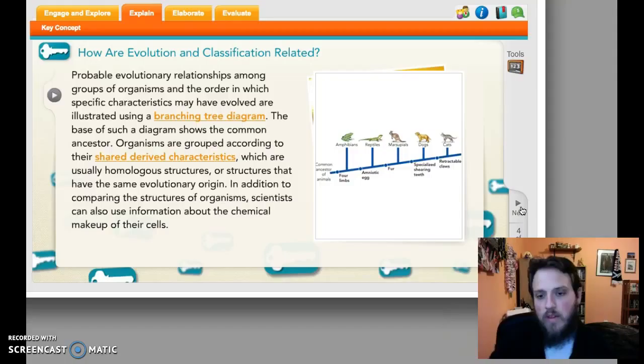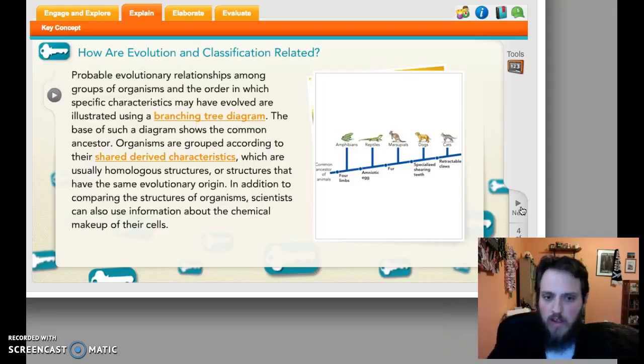So you look at the traits, 4 limbs, that happened, and then amphibians branched off. And then they had an egg, and reptiles branched off and evolved into their own thing. And then they grow fur, and marsupials branched off of that. Then that common ancestor developed specialized shearing teeth, and dogs branched off of that. So if you look at that, that means that amphibians didn't stay on this particular branch long enough to get these specialized shearing teeth. Or dogs didn't stay on this particular evolutionary branch long enough to get the retractable claws that cats have, right? So we see how the evolution diverges. Things change as they grow, and it kind of looks like a tree.